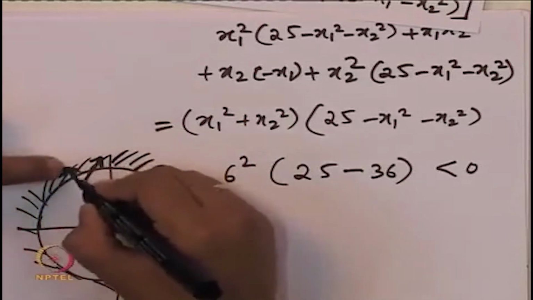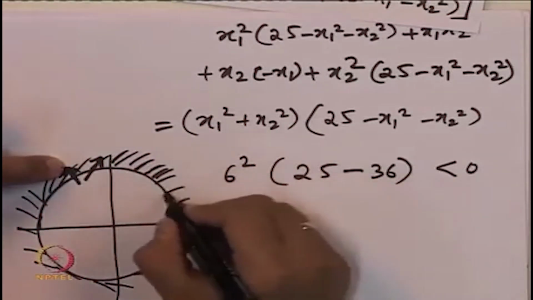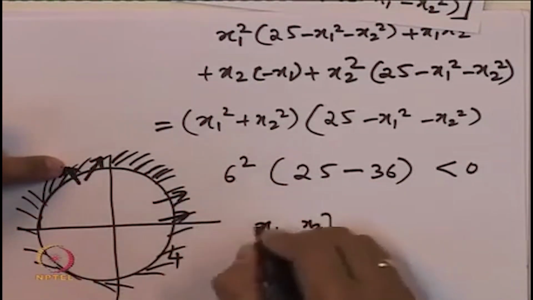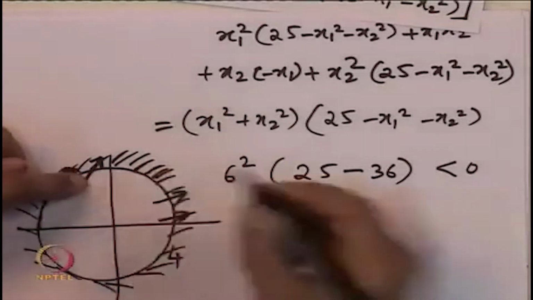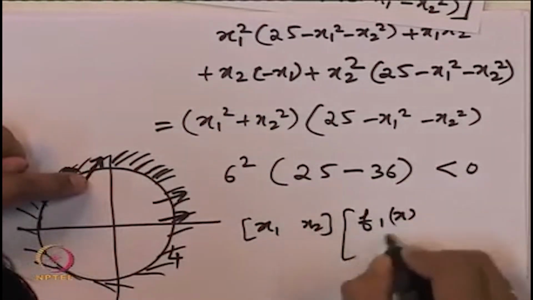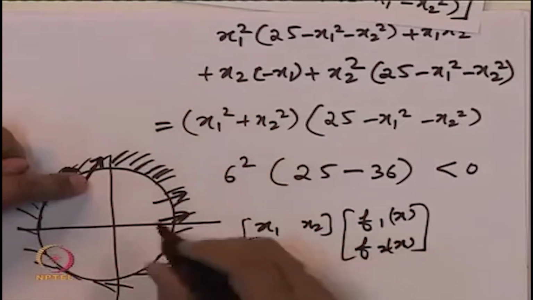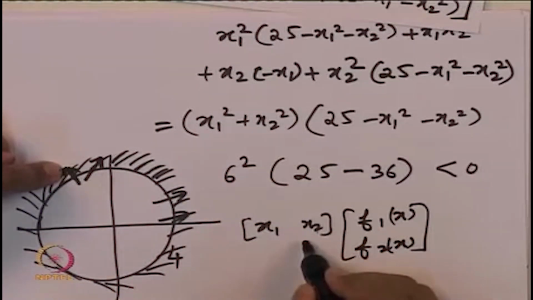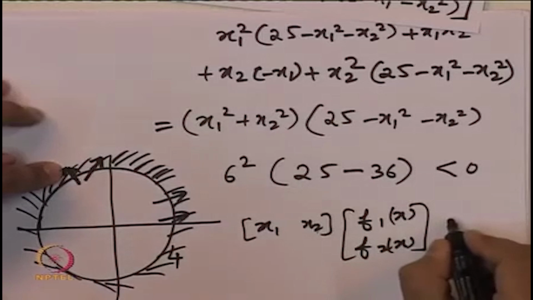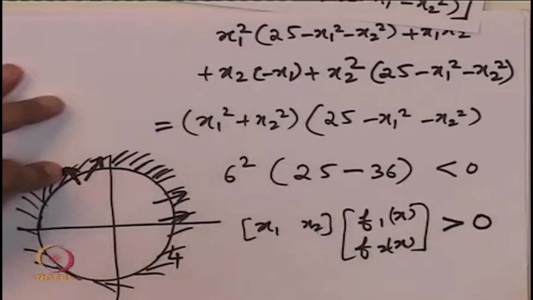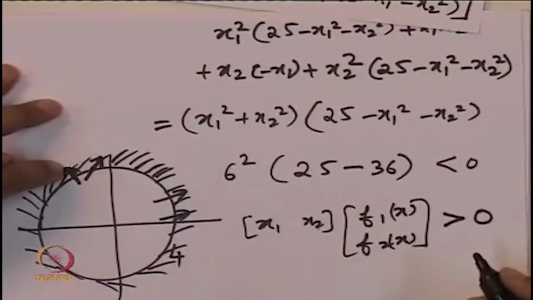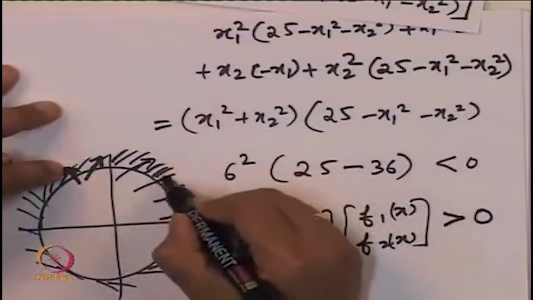So this vector is directed inwards of the region. So at each point, what is this vector? It is just x1 x2 again, and the direction of f at that point is f1(x), f2(x). Now because this vector is directed towards the inside of the region along the boundary, this particular quantity being greater than 0 means that the angle is acute. The angle between the two vectors is less than 90 degrees, and then it would mean that the trajectories are all coming inwards into the region.